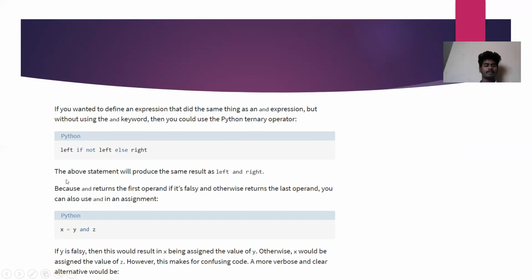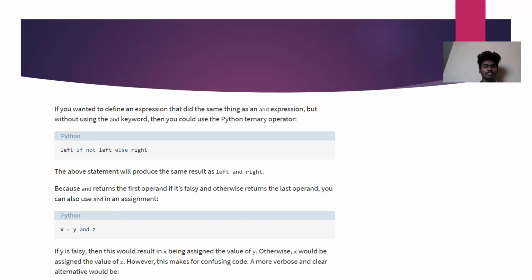The above statement will produce the same result as left and right, because and returns the first operand if it's falsy, and otherwise returns the last operand. You can also use it in an assignment. If x is falsy, then this would result in y being assigned the value of x, otherwise it is assigned the value of y.